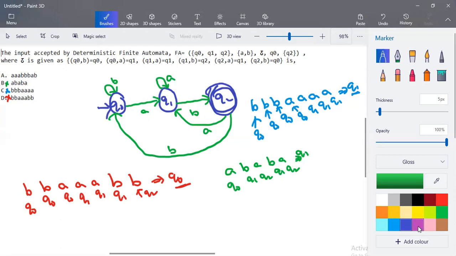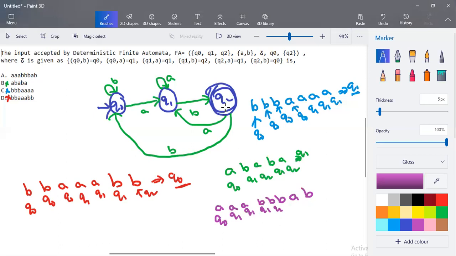And finally, the last input we want to check is A, followed by 3 B's, and followed by AB. Start from the starting state Q0. Q0 when the input is A, it goes to Q1. Q1 when the input is A, it stays in Q1 itself. Q1 when the input is A, it stays in Q1. And Q1 when the input is B, it goes to Q2.